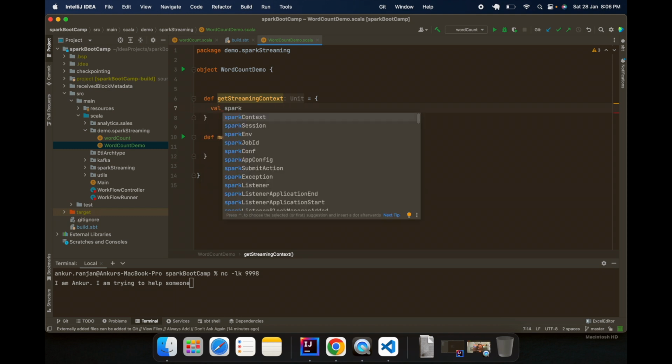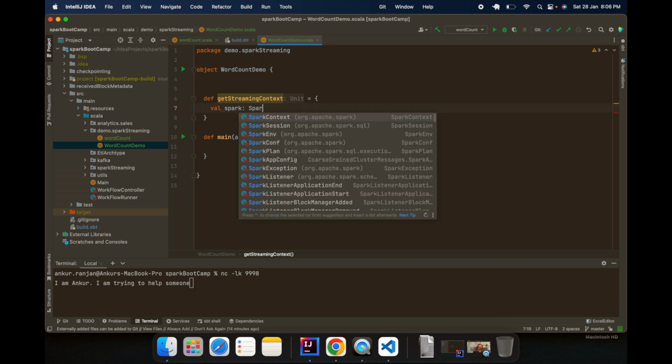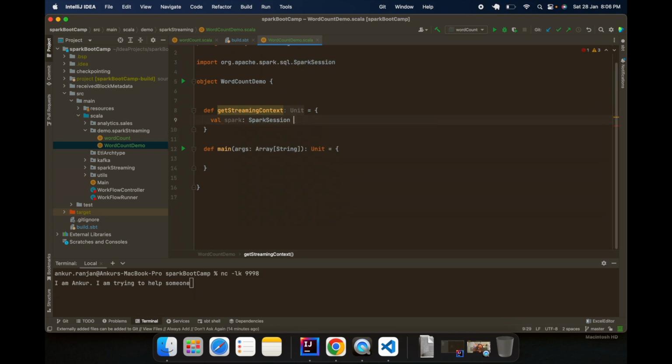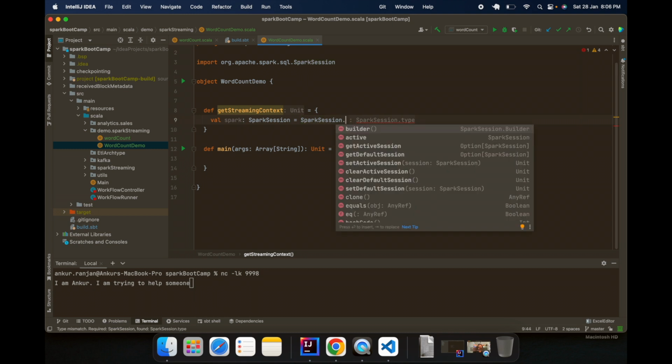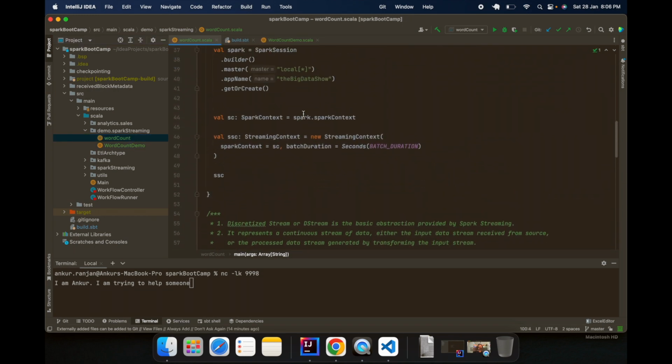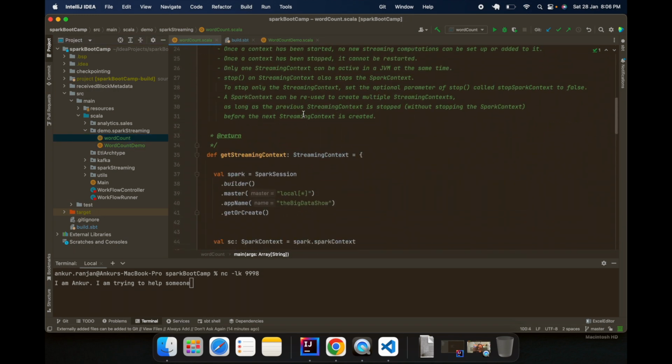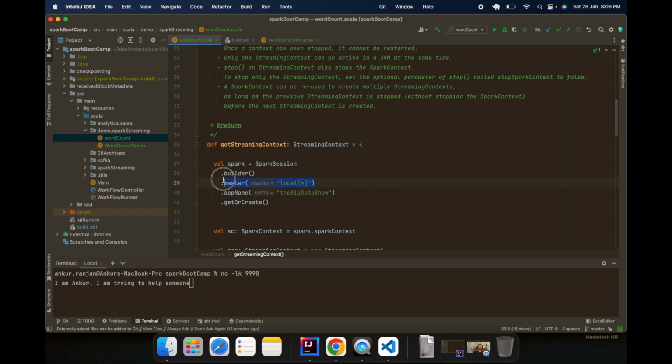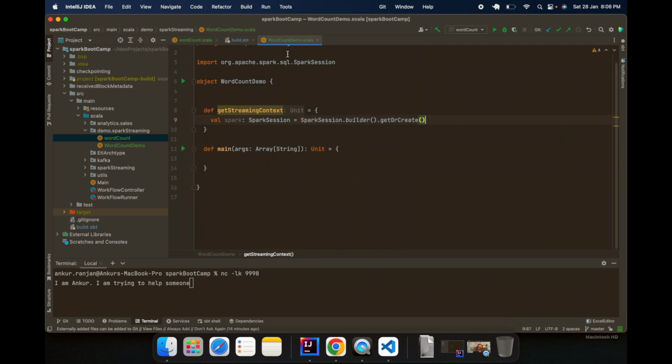Let me initiate a Spark session. I also don't remember the syntax. I usually copy it. It's like SparkSession, then builder, then getOrCreate. I think I'm missing something. I've already written the code, so I will go and copy from there. Okay, I'm missing the master. It's very simple code.